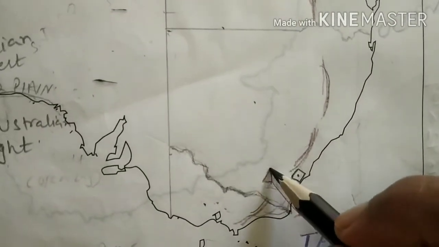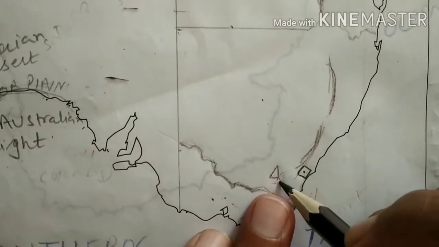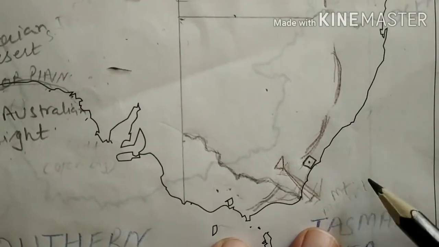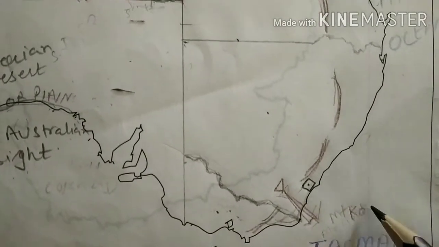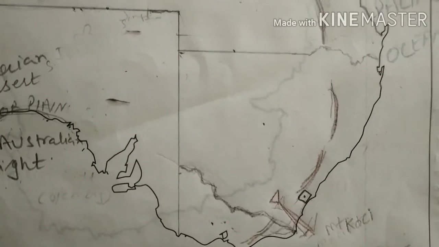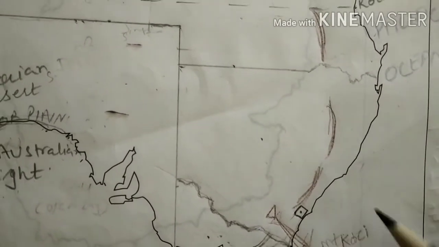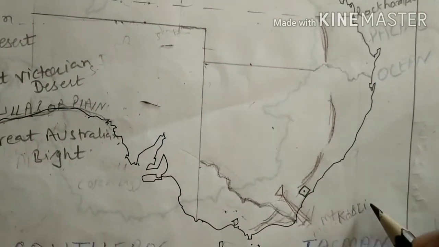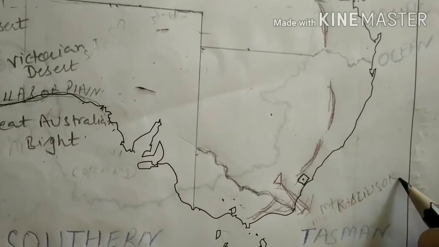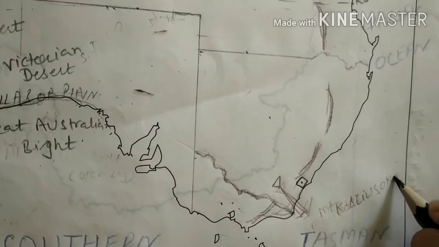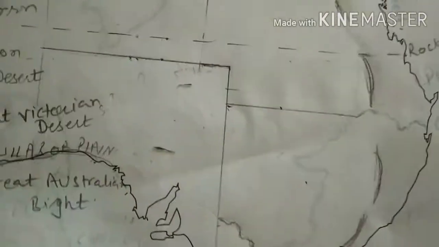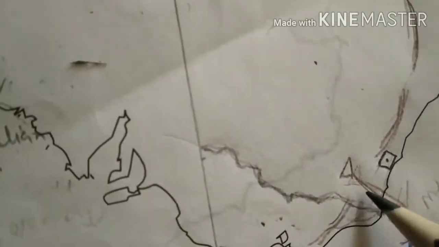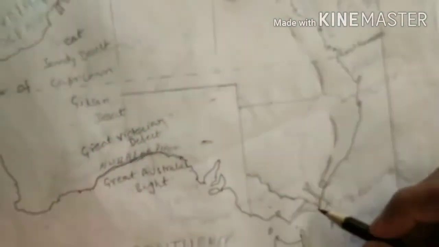You can mark it like a triangle, we use the triangle for mountains, mark it, and then it is right: Mount Kosciuszko, and its height is 2,230 meters. Kosciuszko is also in the Eastern Highlands. Its origin point is the Australian Alps, and here you can see this is the Murray River.